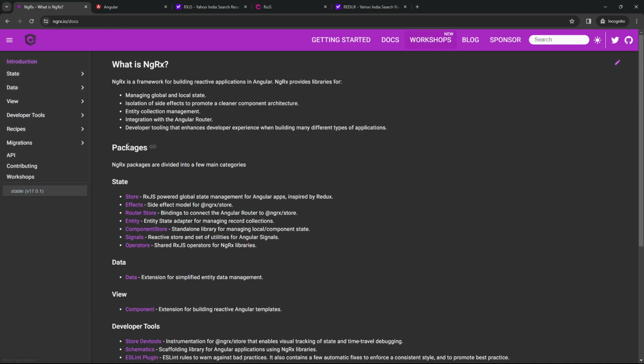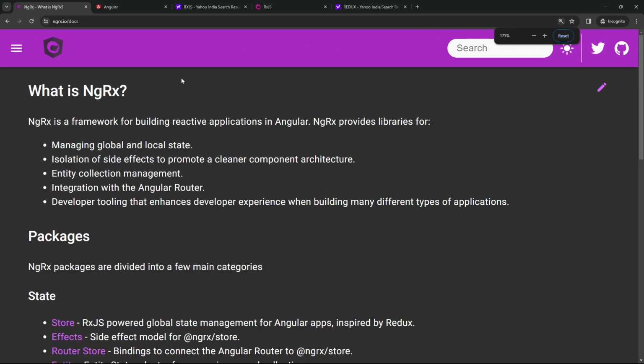But if we see the introduction, if I can zoom in a bit, we can start with what is NGRX. So NGRX is a framework for building reactive applications in Angular.